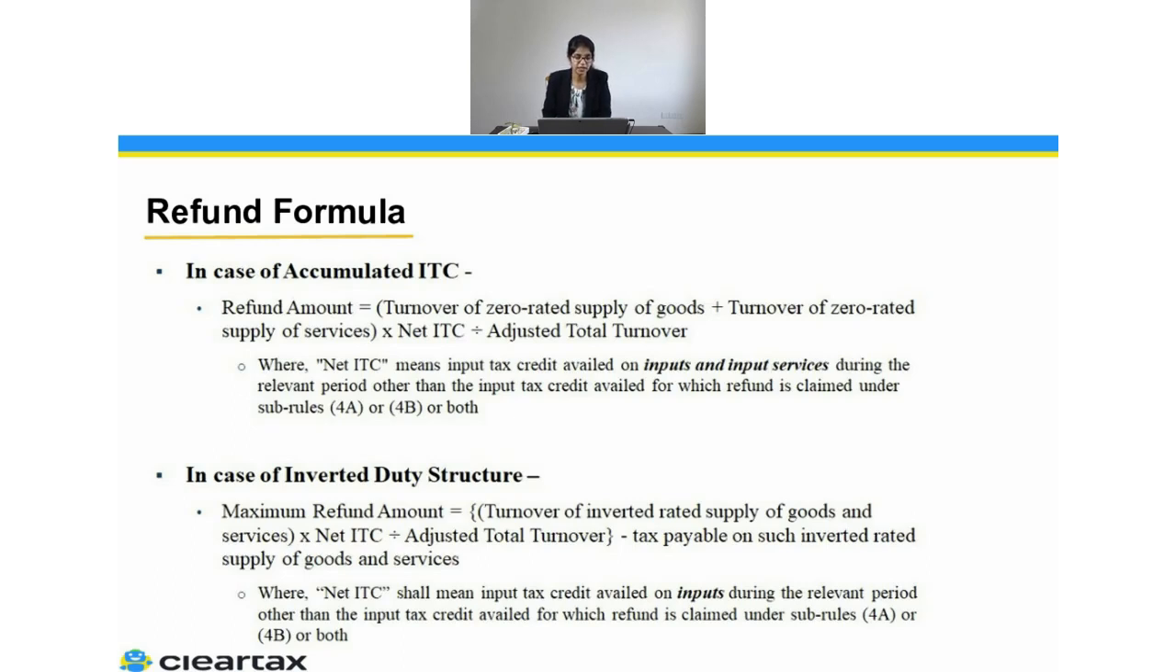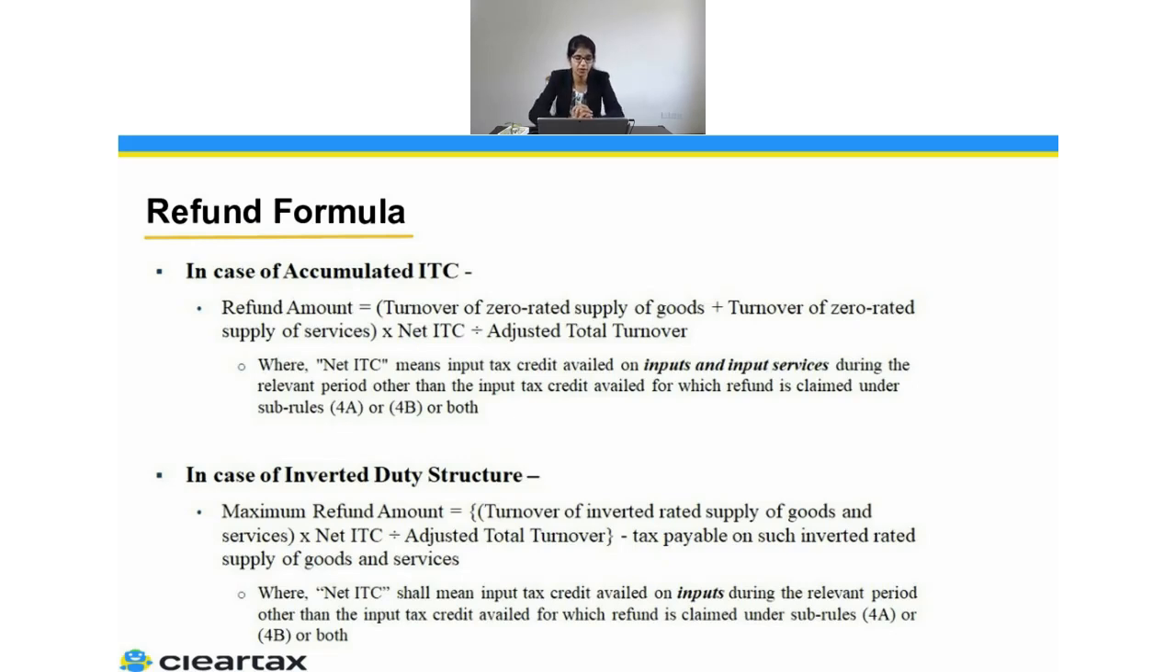So that's the reason we have to use a formula for computing what would be the refund amount. In case of accumulated ITC, whenever I am doing zero rated supplies and I have filed LUT, which means I am supplying to an SEZ without payment of IGST, or I am doing export without payment of IGST, in that particular case, this formula applies. And in this formula, when we are talking about ITC, remember only input and input services are eligible, not capital goods. You're not allowed to claim a refund on the ITC against the capital goods.